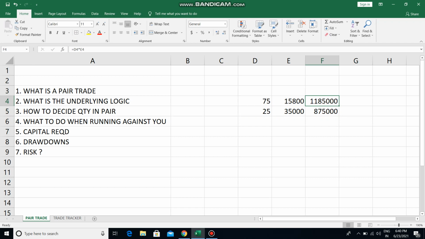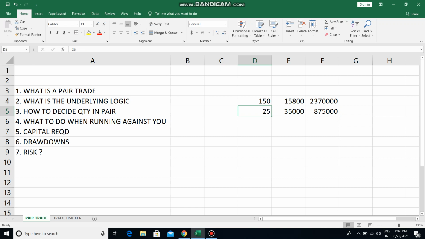So as you can see, if we trade one lot Nifty and one lot Bank Nifty in the pair, the value is very different. So we need to try that this value is as close to each other as possible. So if I trade 2 lots of Nifty, the value becomes 23,70,000.